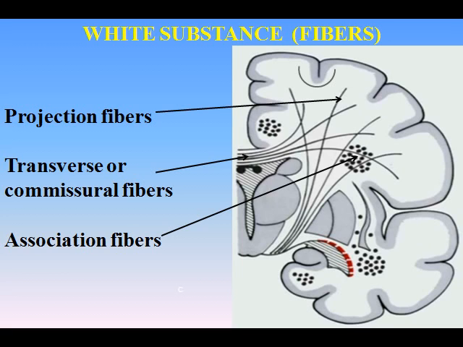They may be divided according to their course and connections into three distinct systems. 1. Projection fibers connect the hemispheres with the lower parts of the brain and with the medulla spinalis. 2. Transverse or commissural fibers unite the two hemispheres. 3. Association fibers connect different structures in the same hemisphere. These are, in many instances, collateral branches of the projection fibers, but others are the axons of independent cells.